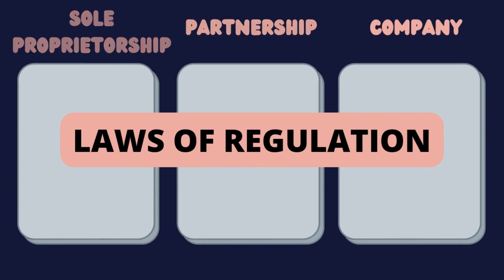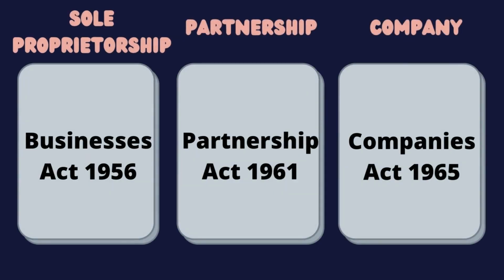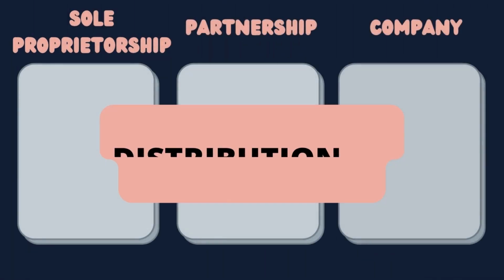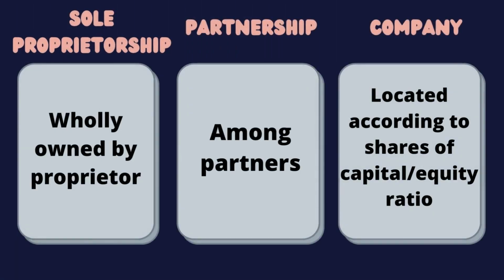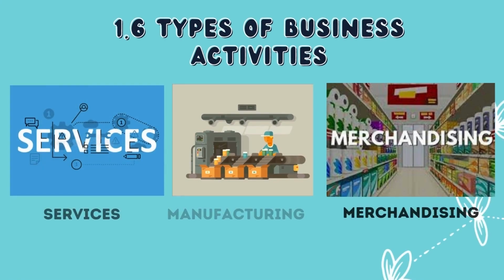Moving on, we have the laws of regulation. These are the laws of regulations for the three business ownerships. Lastly, we have the distribution of profit or losses. This is how the profit or loss is divided among the types of business ownerships.